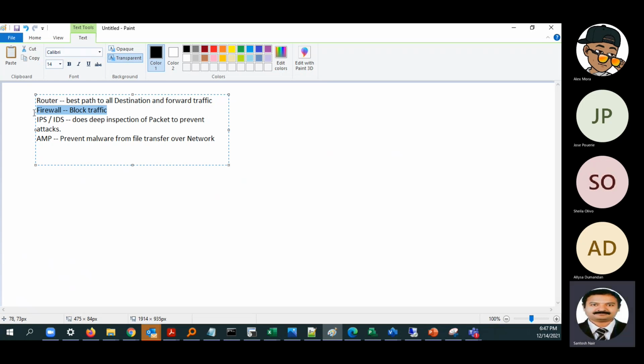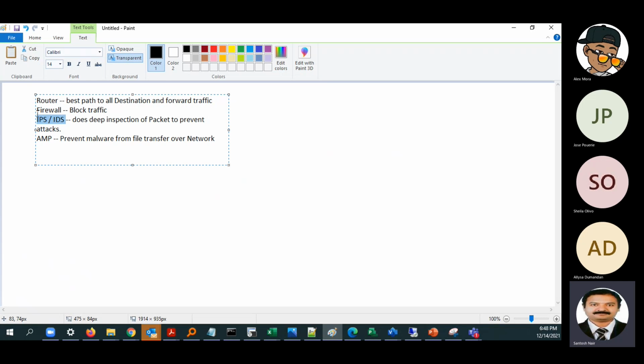And then they had separate tools for IPS and AMP. So we could integrate the firewall with an IPS module. There were modules that were available, so that we can have an ASA firewall, and inside that ASA firewall we can have an IPS module.